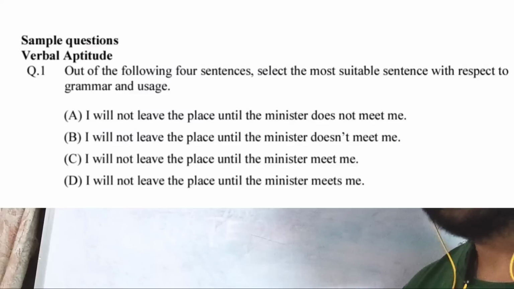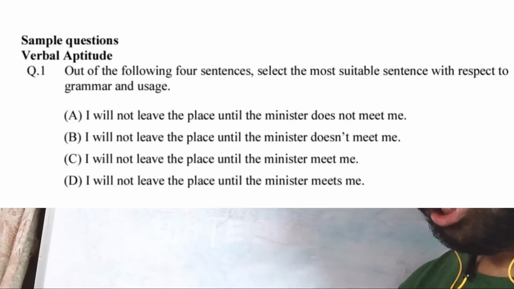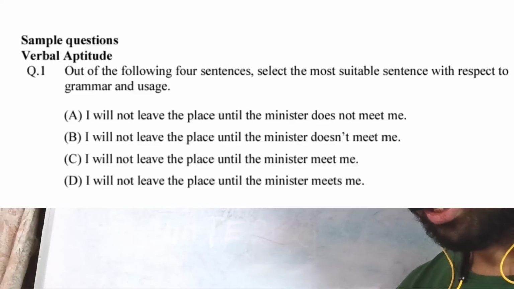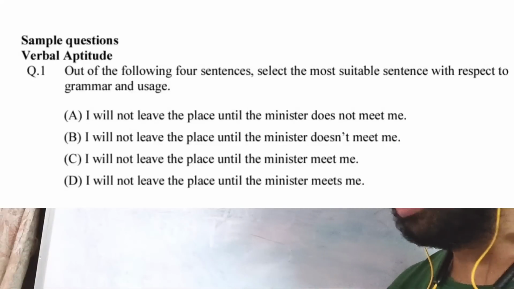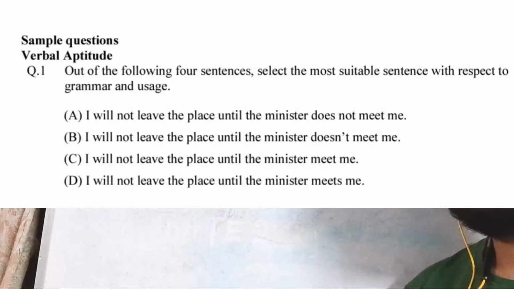Let's check out the model questions. The first question, as you can see on the screen: out of the following 4 sentences, select the most suitable sentence with respect to grammar and usage. In the first 2 sentences, they are saying, 'I will not leave the place until the minister doesn't meet me.' What is the problem in this particular sentence? In the word until, the not is already included.